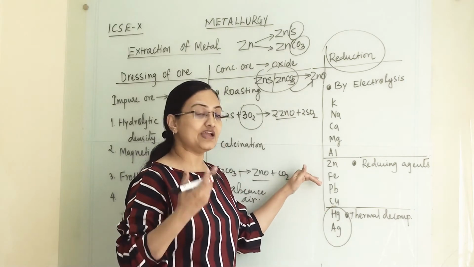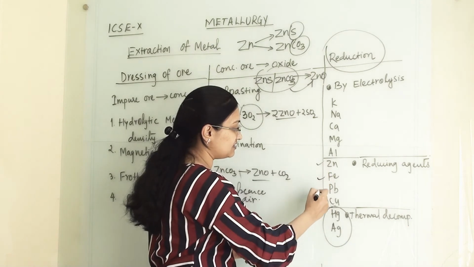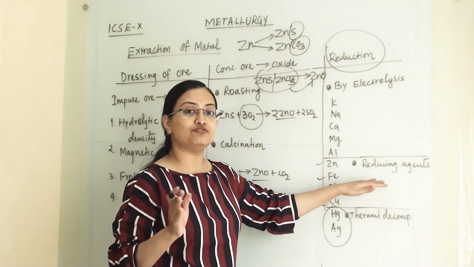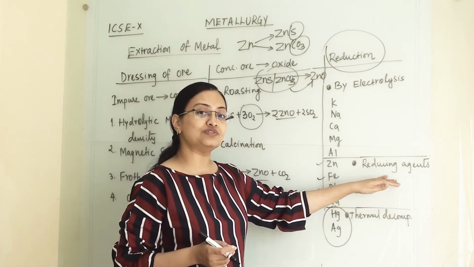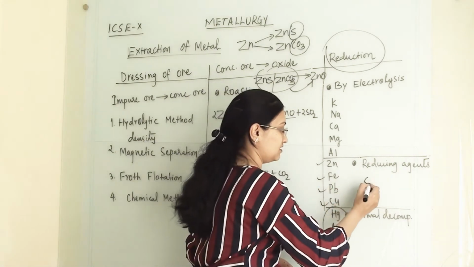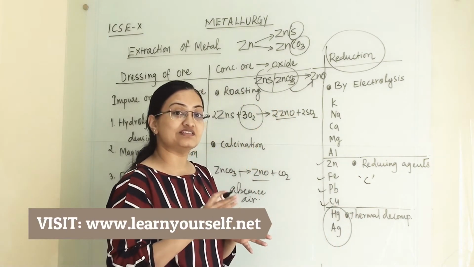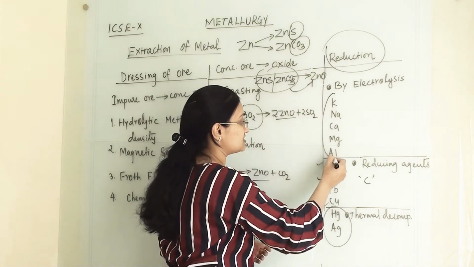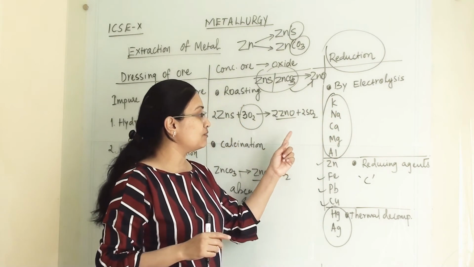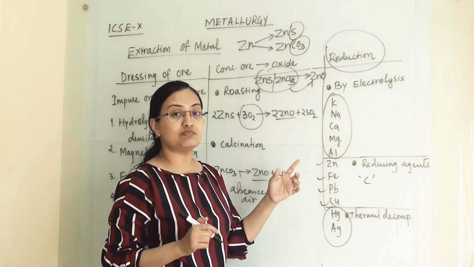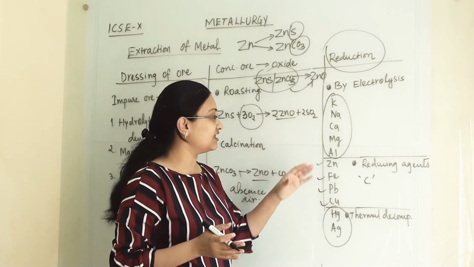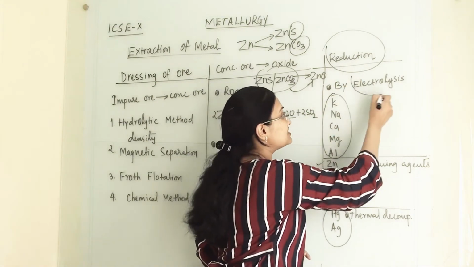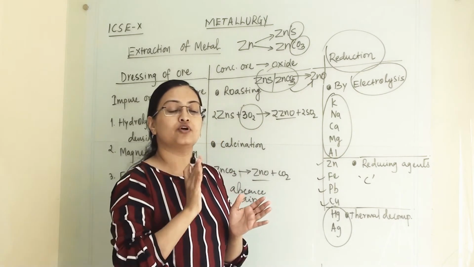Little more reactive metals like zinc, iron, lead and copper, all these metals we can separate from their oxides with the help of reducing reagents like carbon. So with the help of carbon we can separate them from their oxides. And metals like potassium, sodium, calcium, magnesium and aluminium are very reactive and are placed at the top of the reactivity series. So by the electrolysis process we can separate them from oxygen.